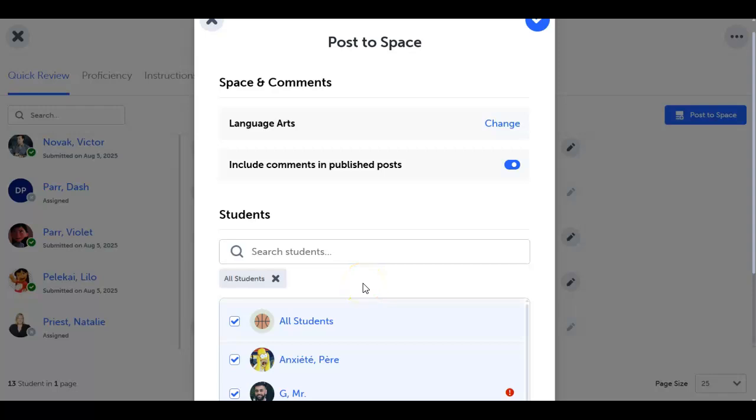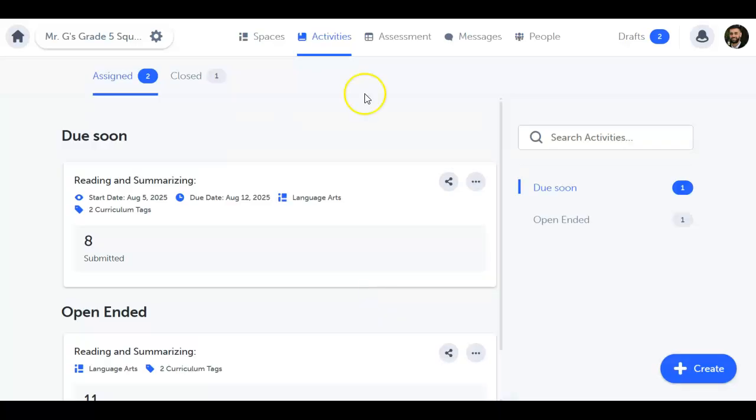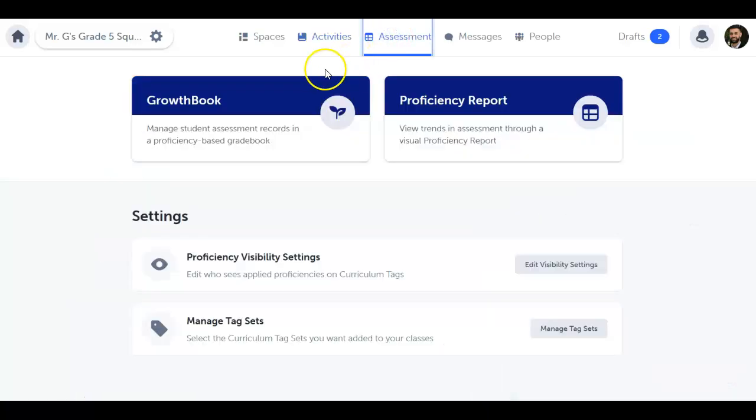You might be asking, why post to a space? Because if you don't, your assessment, feedback, and applied proficiency won't be visible to students or families. Posting is a key step to celebrate, reflect, and make learning visible. Any post created through activities automatically syncs to both the Growthbook and Proficiency report.